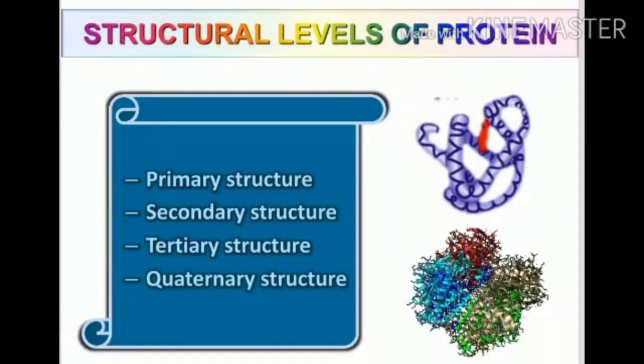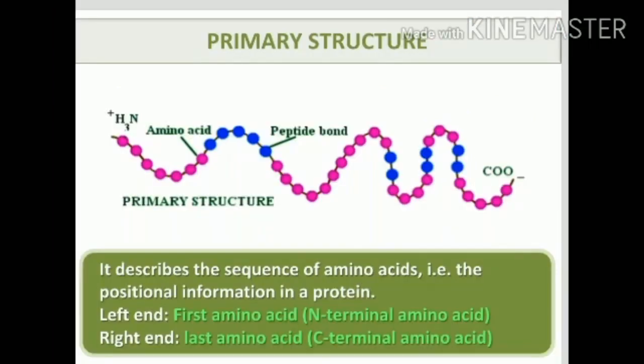Proteins have 4 levels of structures: primary, secondary, tertiary and quaternary structure, depending upon the arrangement of amino acids and their folding and infoldings. As you can see in the primary structure of protein, the left hand side represents the first amino acid and is called N-terminal. The right hand side contains the last amino acid and is shown by C-terminal.